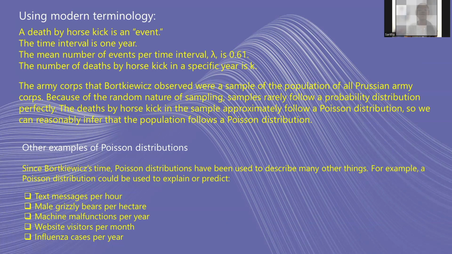And the other examples of Poisson distributions are, since Bortkiewicz's time, Poisson distributions have been used to describe many other things. For example, a Poisson distribution could be used to explain or predict text messages per hour, male grizzly bears per hectare, machine malfunctions per year, website visitors per month, influenza cases per year, and so on.